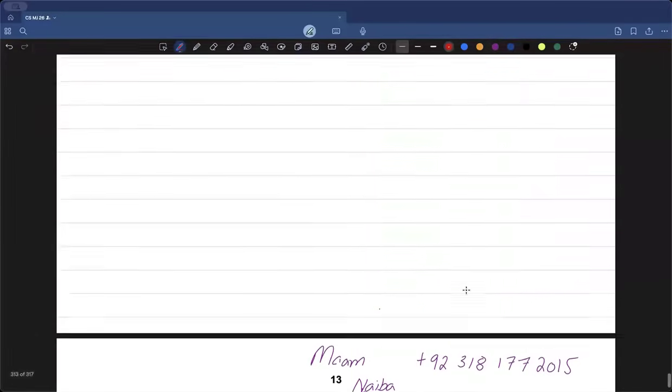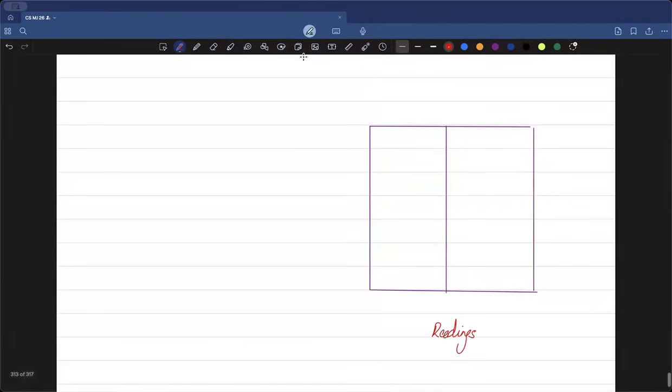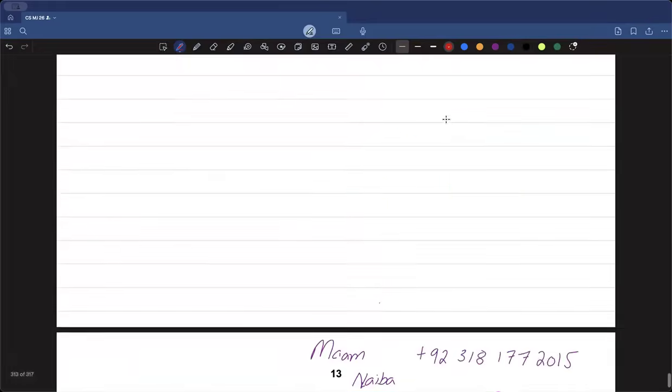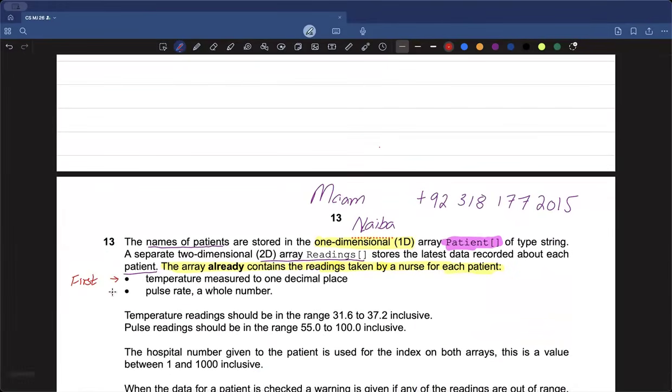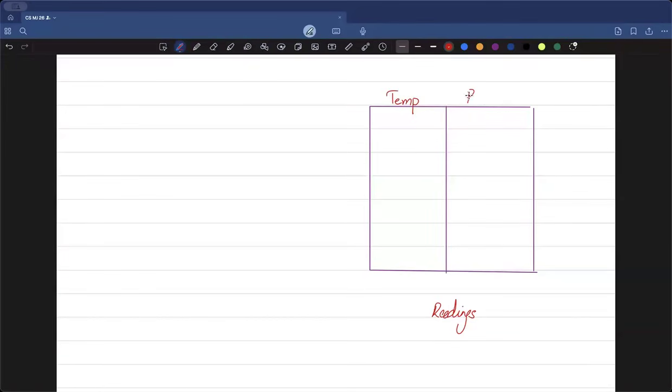And this two-dimensional array has been storing two values. Firstly, the first column, because this point comes as the first value, we're going to say that this value is the one which will be stored in the first column. So this first column is storing the temperature values of all the patients, whereas this pulse rate, because it's the second point up here, we can find out that the pulse rate values for each patient will be mentioned up here.